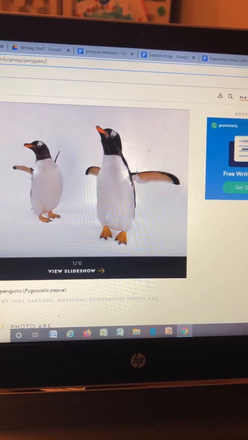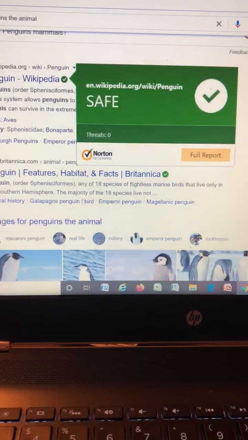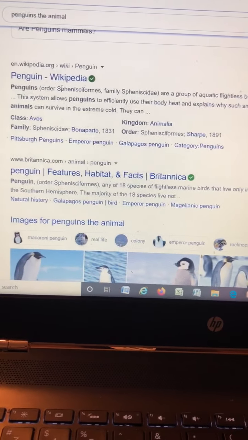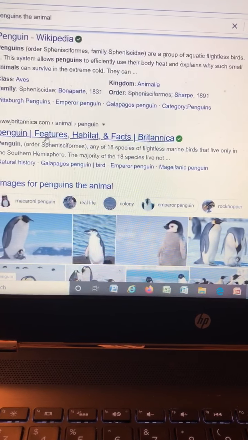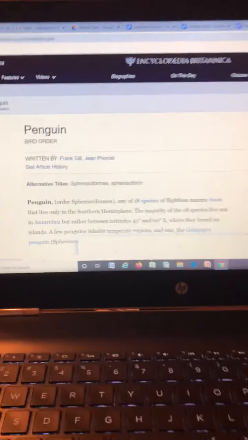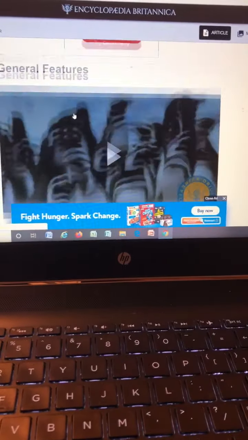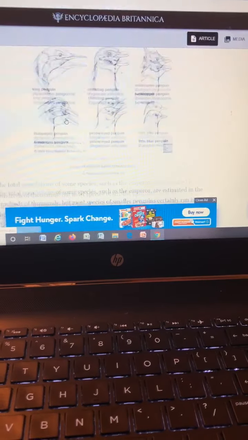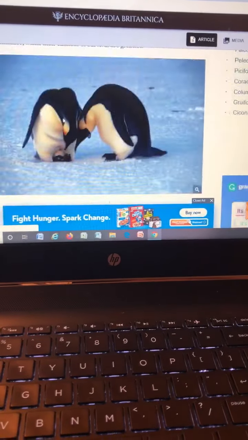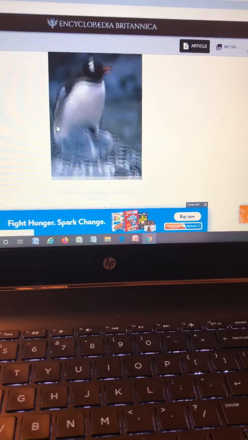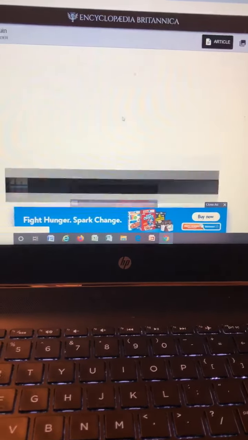Then you're going to find a second website. So I'm going to go back. Try to avoid Wikipedia if you can, because Wikipedia is not always a reliable source. This Britannica is an encyclopedia, so that seems pretty reliable. So I'm going to click on that, okay? And this one also seems useful. It talks about what they look like, the different types, their history. So it looks like definitely some facts in there that I can use.